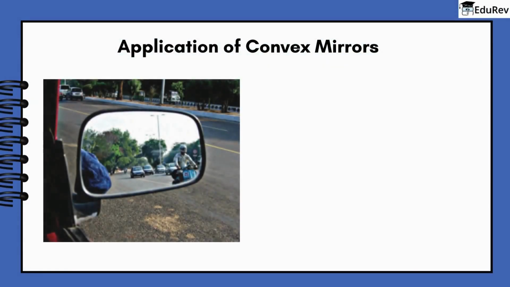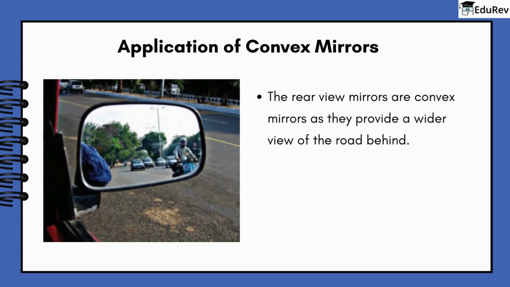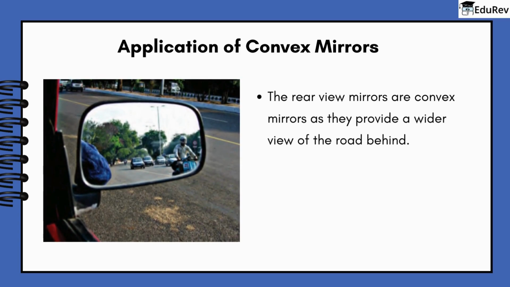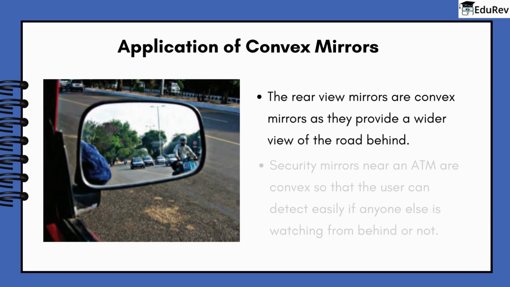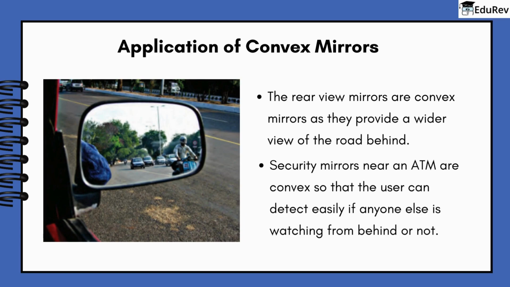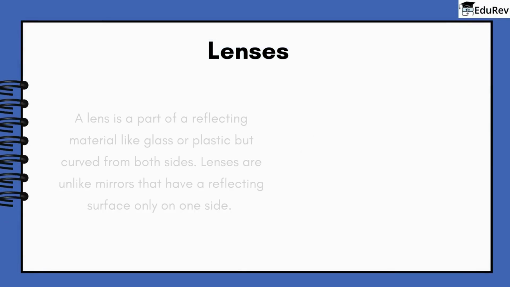Applications of convex mirrors. The rear view mirrors are convex mirrors as they provide a wider view of the road behind. Security mirrors near an ATM are convex so that the user can easily detect if anyone else is watching from behind or not. Now that we are done with mirrors, let's move on to lenses.